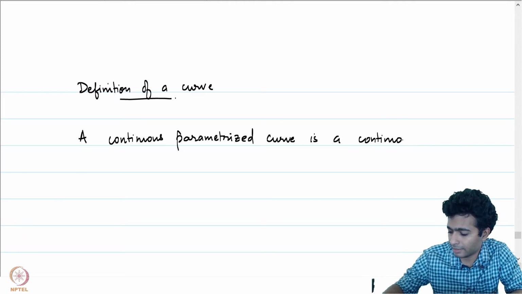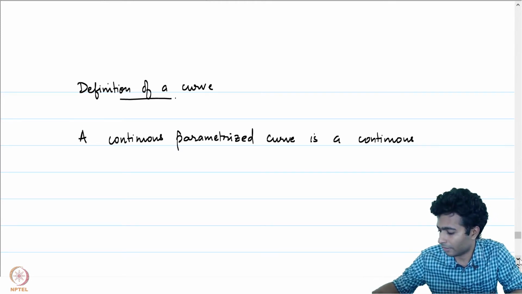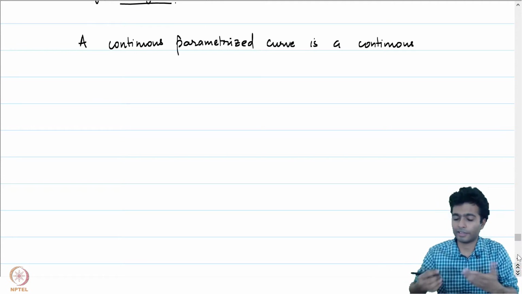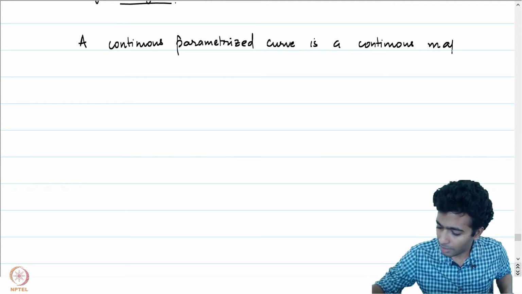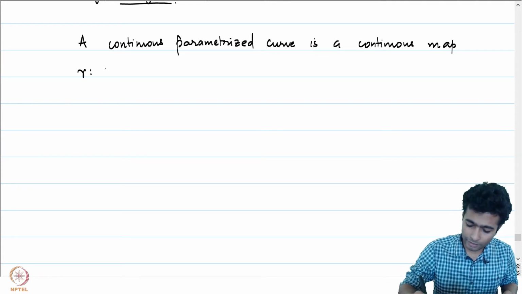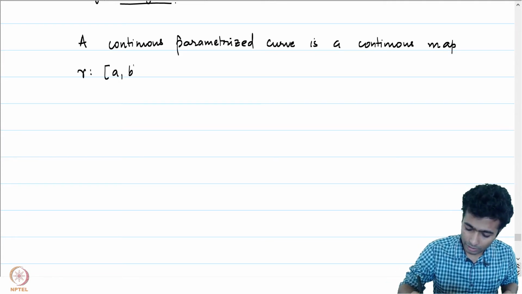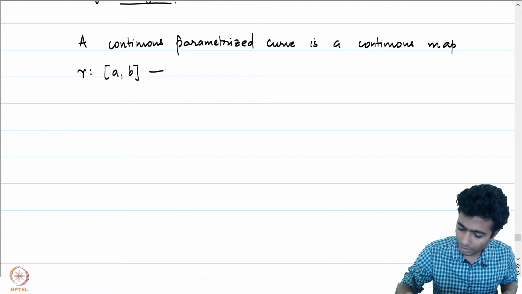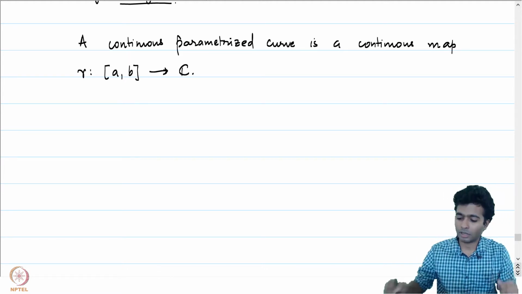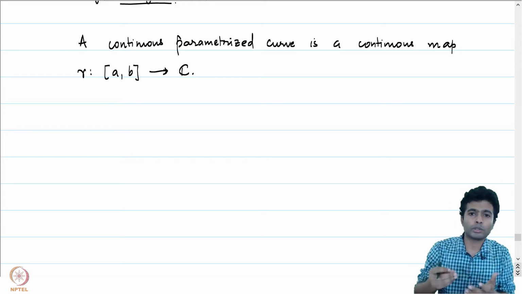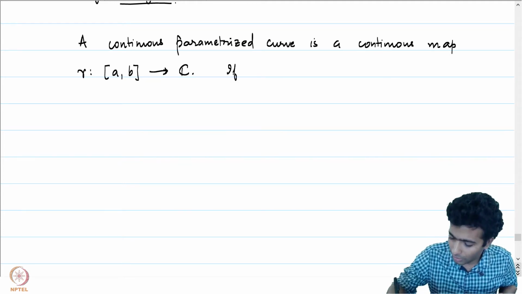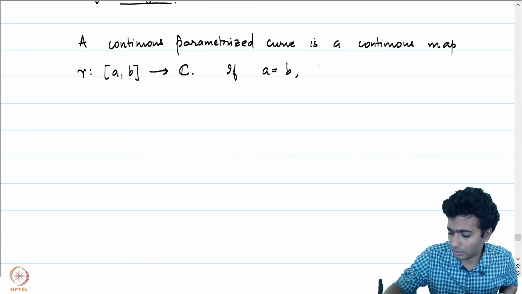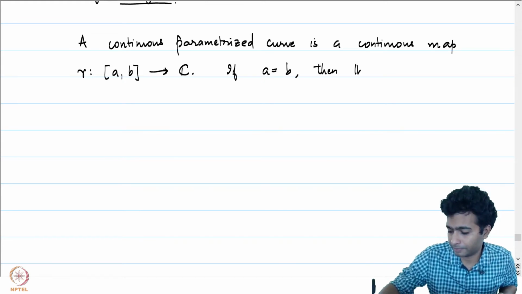We have already seen this while we went through the review of various topological notions on the complex plane. So this is a continuous map gamma from a closed interval [a, b] in the real line into the complex plane. If the point a is equal to b, then we say that the curve is trivial.